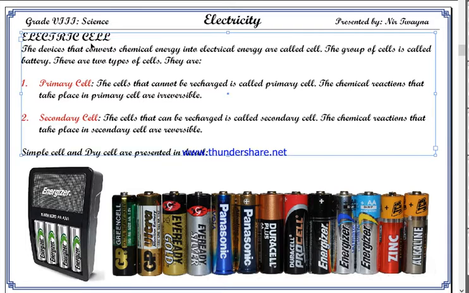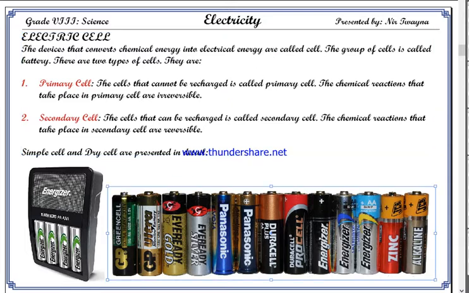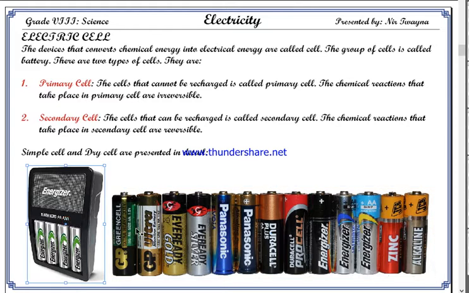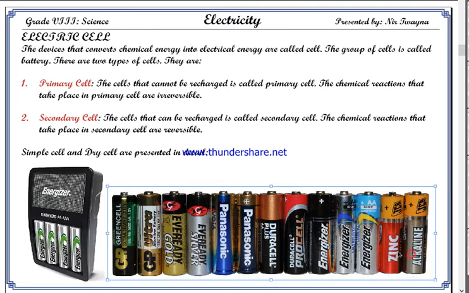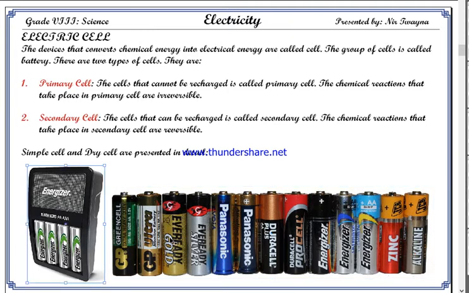Actually, we have already described the electric cell. These are the devices that convert chemical energy into electrical energy. You can see all different models or brands of cells here. In common language, we also call them batteries, isn't it?